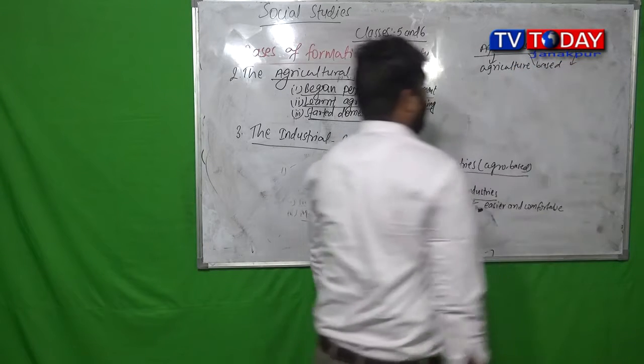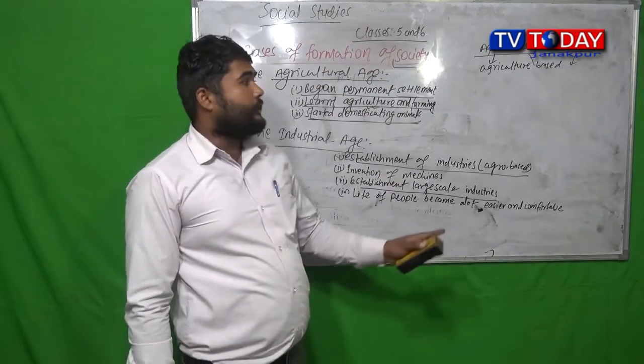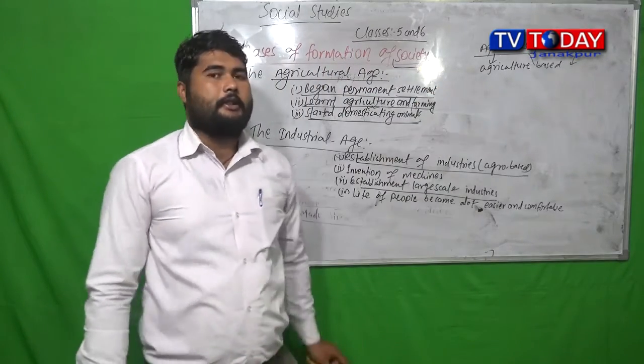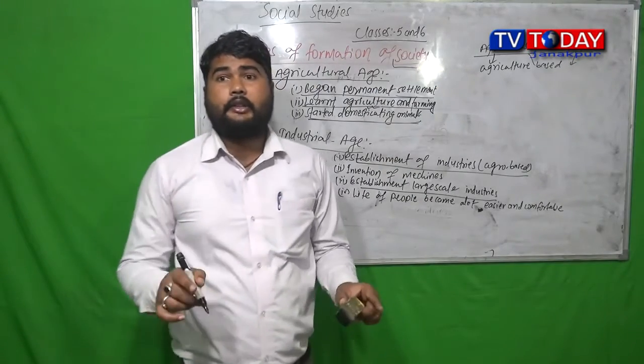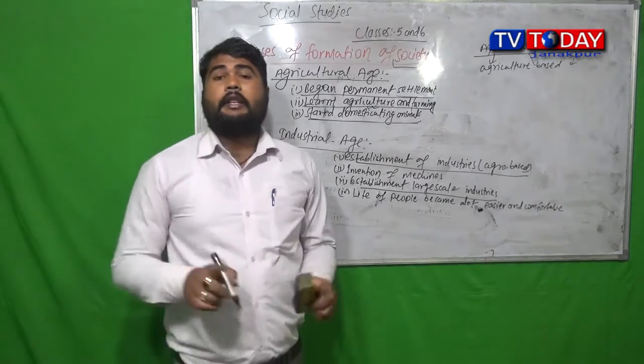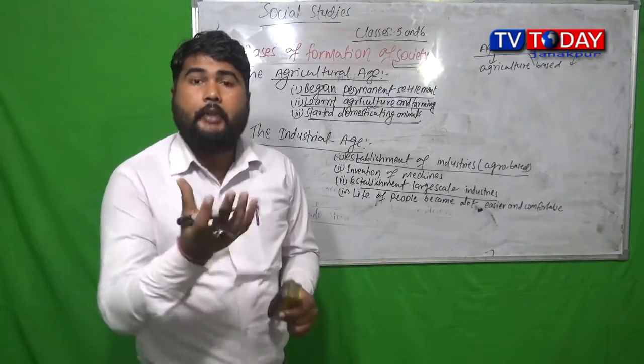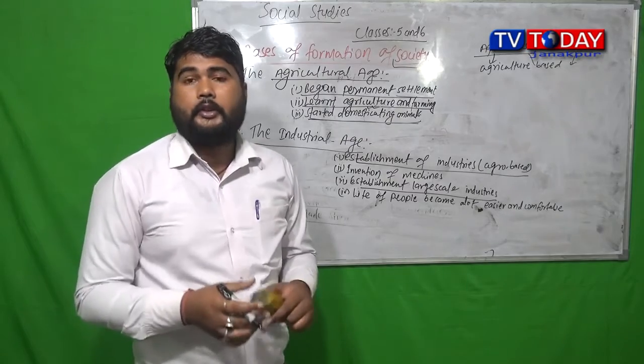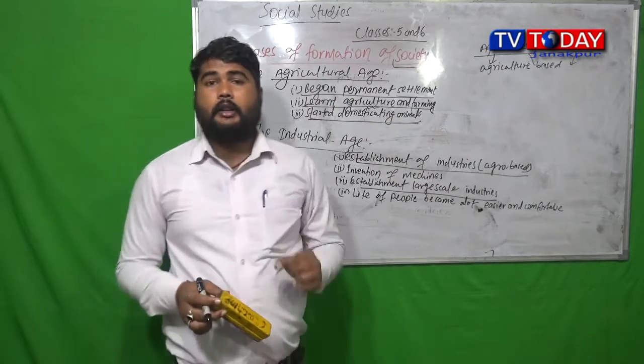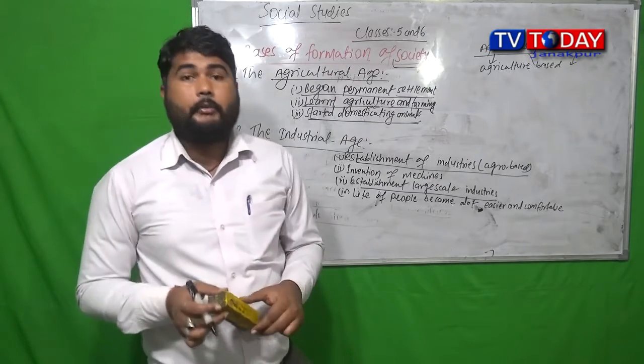So agro-based industry means agriculture-based industries, industries which are based upon agriculture to make their product, because whenever any product is made, they require raw materials.